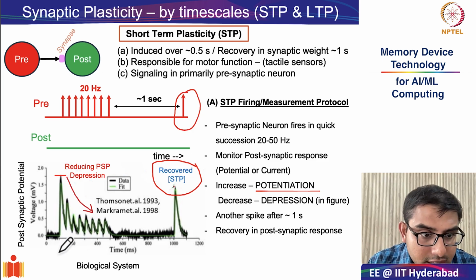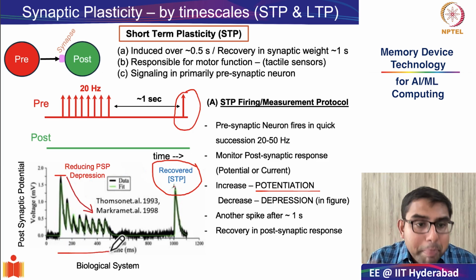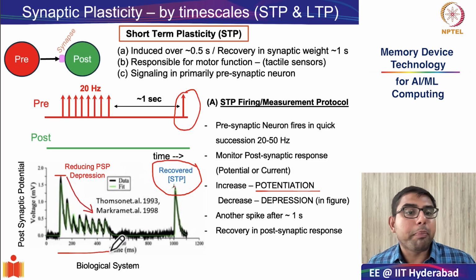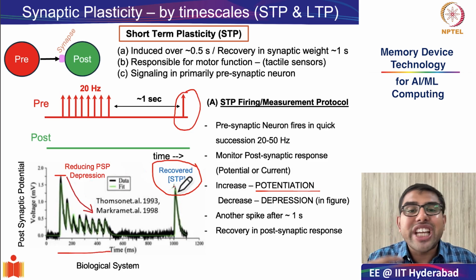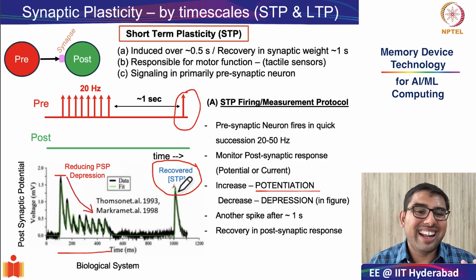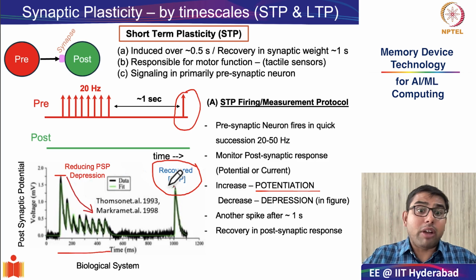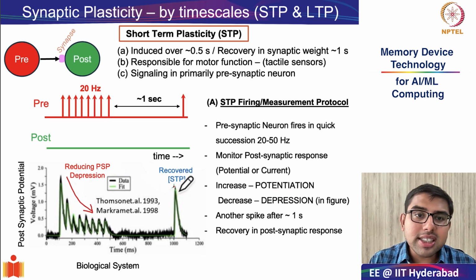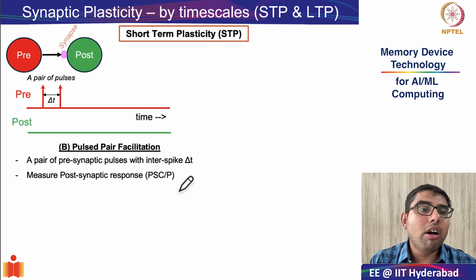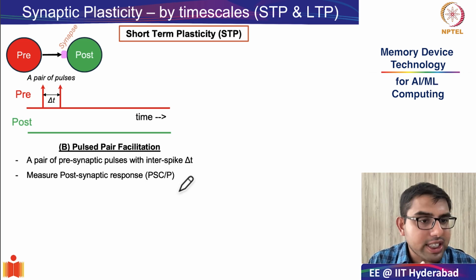Indeed, there was a change or depression in the postsynaptic potential, but if you allow for some time to pass, these changes are forgotten and the synaptic weight is restored. So this is one of the ways of understanding short-term plasticity. But there is another powerful way of measuring or understanding short-term plasticity, and this is called pulse-paired facilitation. So let us look at what is pulse-paired facilitation.